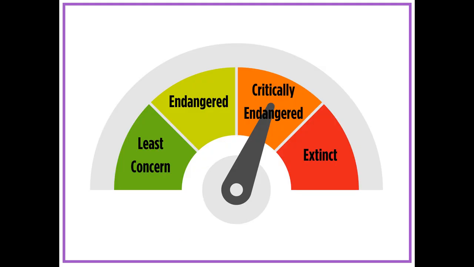Once Gavin has collected all of the data, he will label the population as extinct, critically endangered, or least concern. Endangered means that the animal is in danger of becoming extinct. Critically endangered means that the animal is in extreme danger of becoming extinct. For example, if the number of polar bears is smaller, Gavin could say that the polar bears are endangered because they are dying due to starvation.